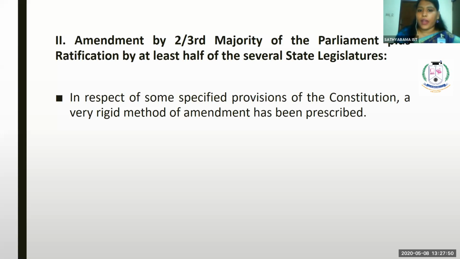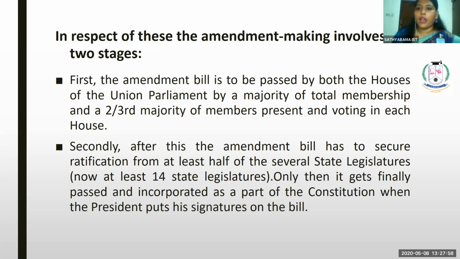So in respect of some specified provisions of the constitution, a very rigid method of amendment has been prescribed. In respect of this amendment making, it involves two stages. So there are two stages.